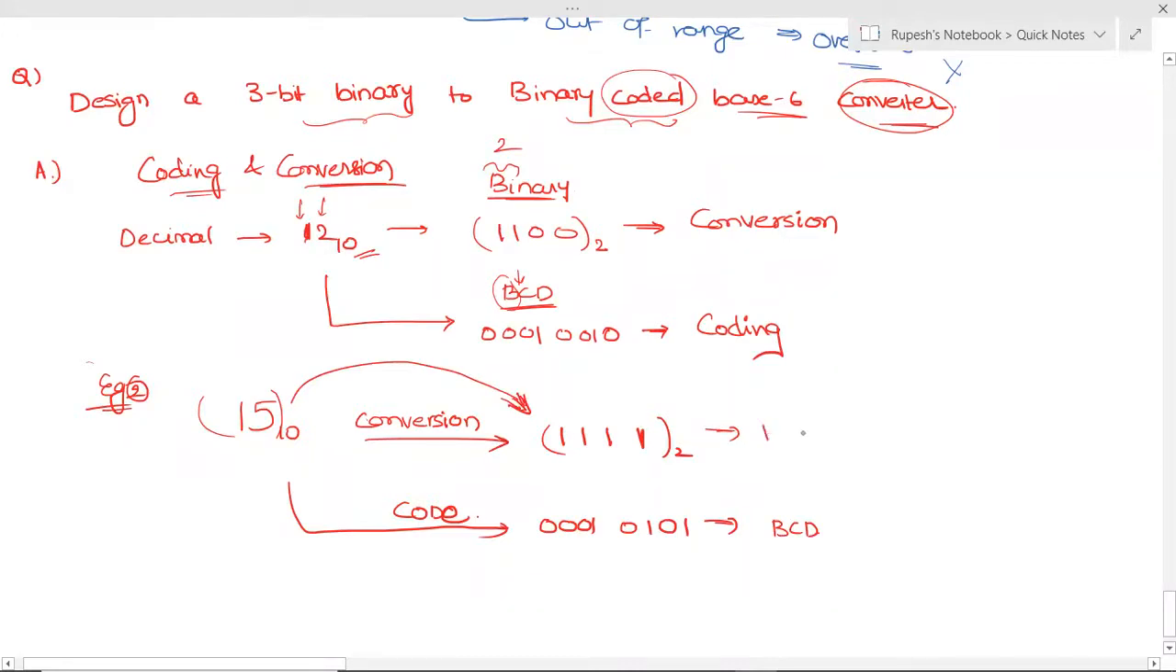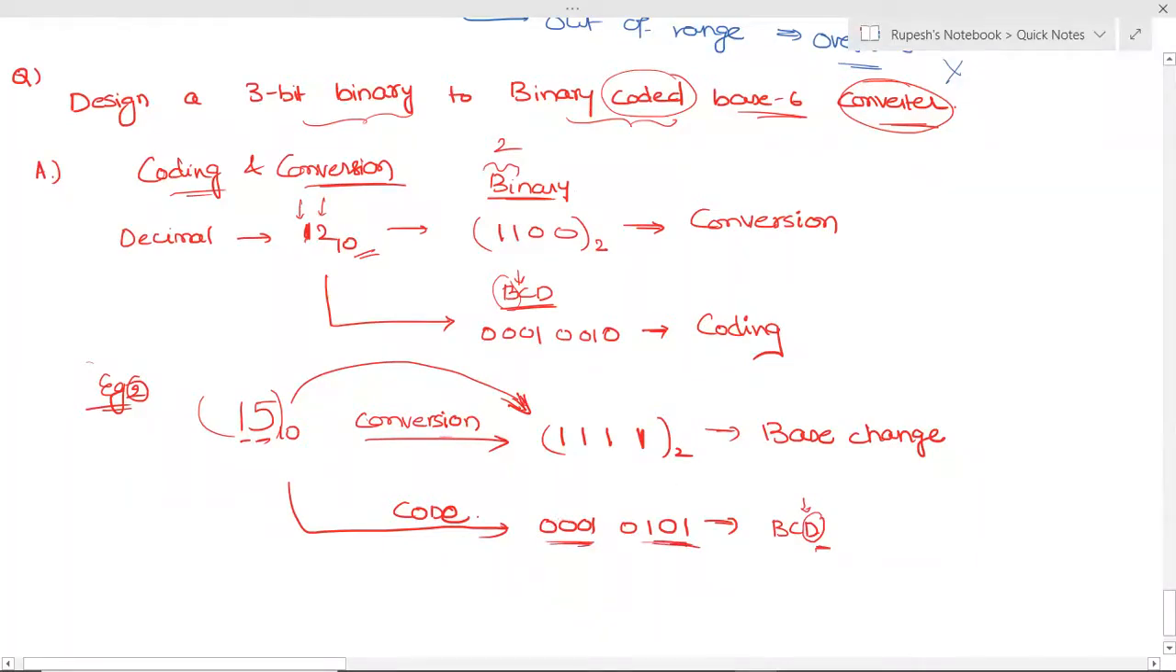So here we are changing the base. Base change occurs in conversion. And in coding, what occurs? There is no change of base. There is individual representation of the digits. 1 we represent by 0001 and 5 is represented by another value. So base change occurs in the conversion, and in binary coded decimal, we write 1 in the form of a binary number and 5 in the form of another binary number. Okay, that is the thing.